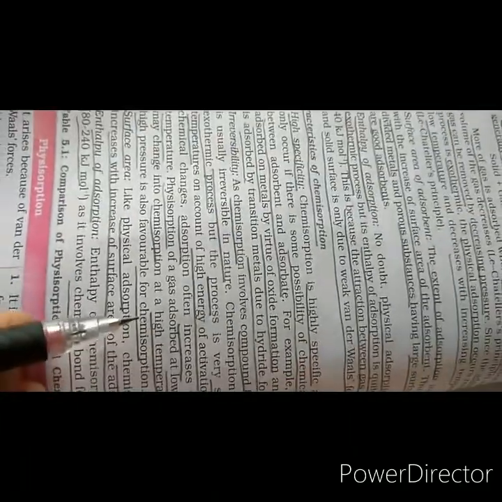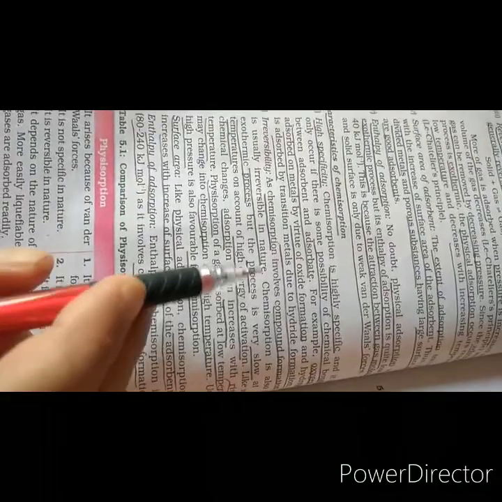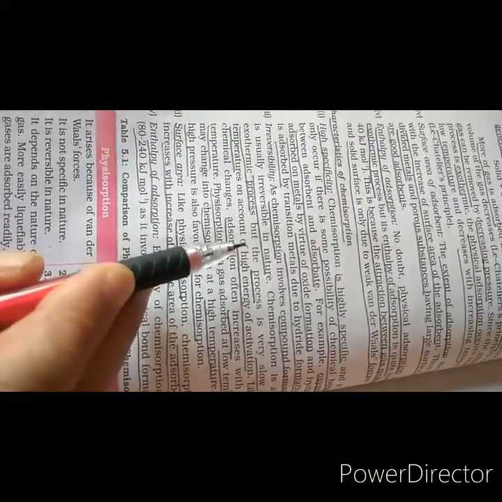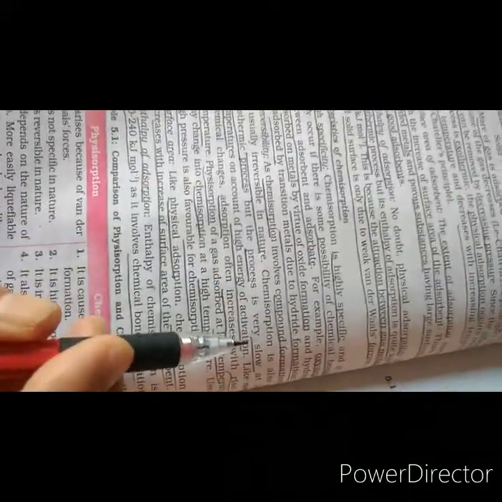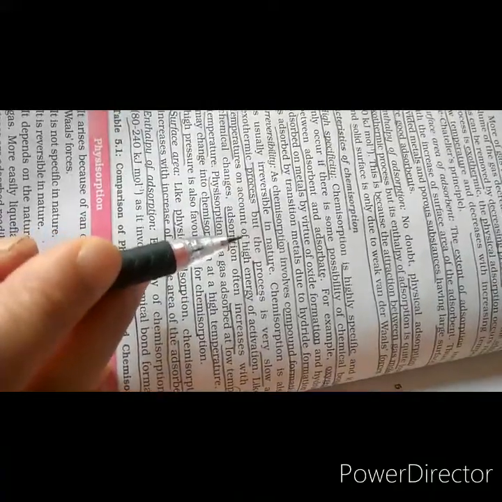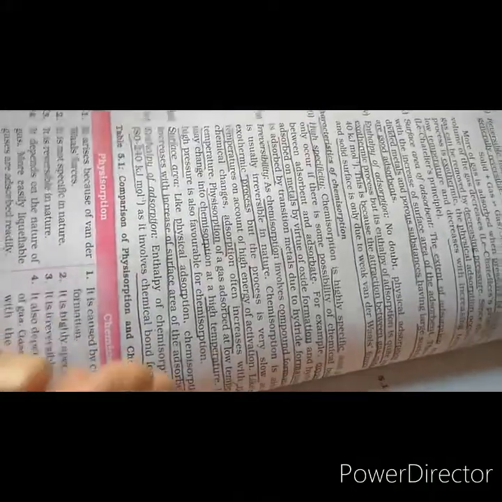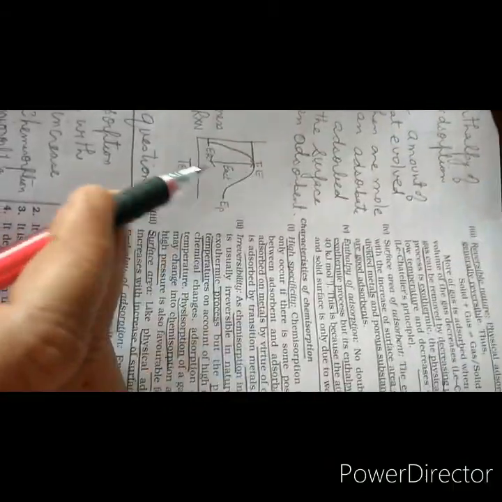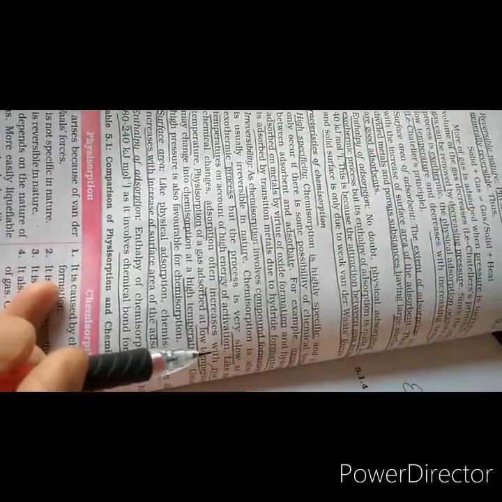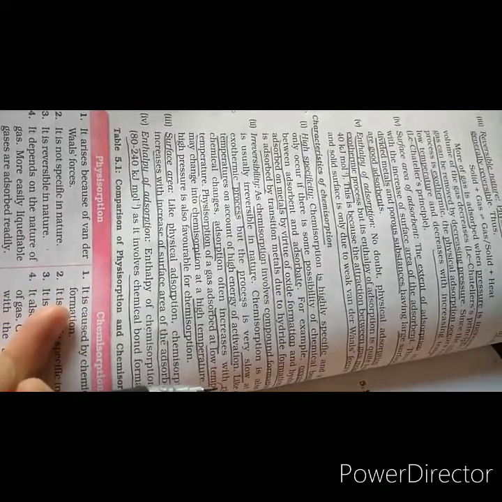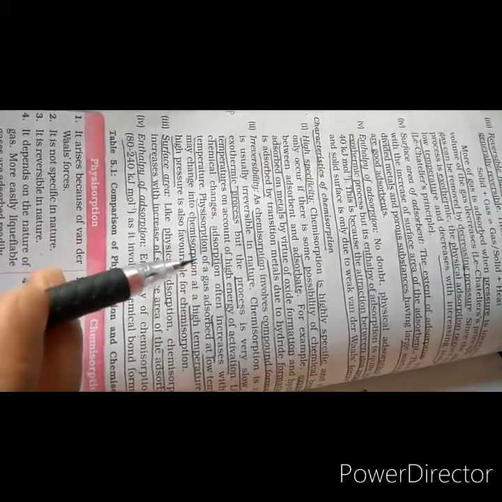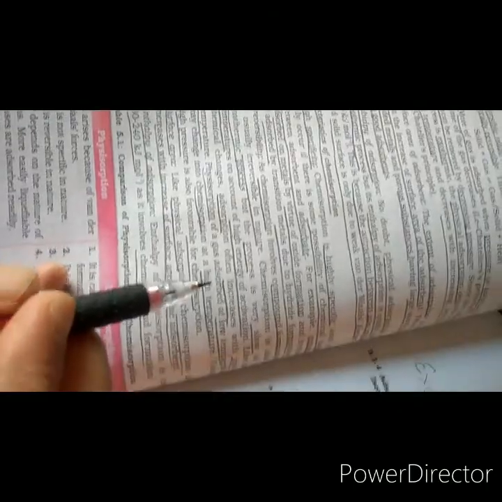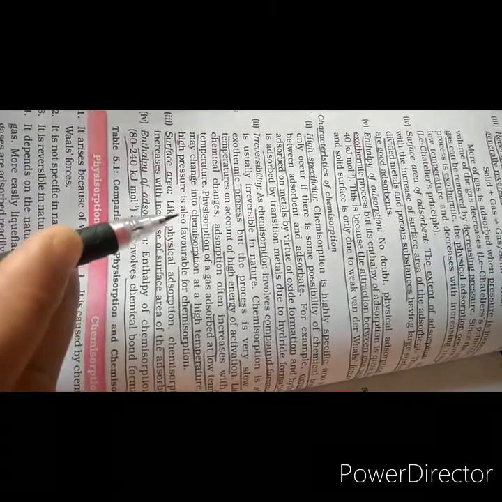So this is what has been said: chemisorption is irreversible in nature, and chemisorption is an exothermic process, but the process is slow at low temperature on account of high energy of activation. This is what we mean by high energy of activation. And as the temperature increases, the adsorption also increases. It increases with rise in temperature.